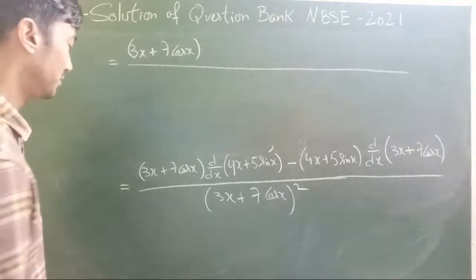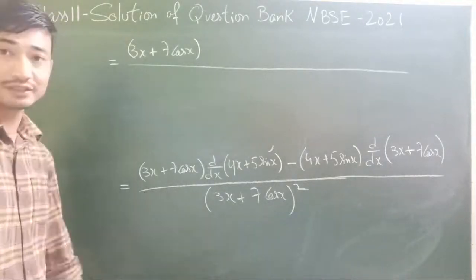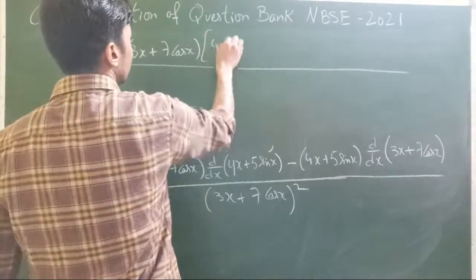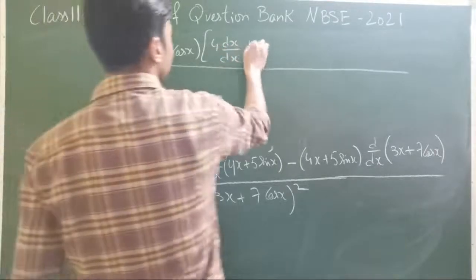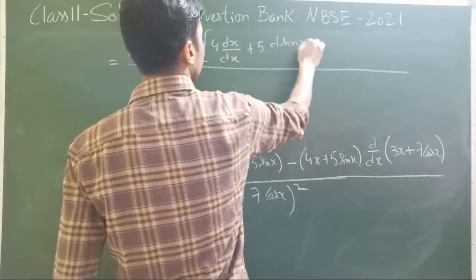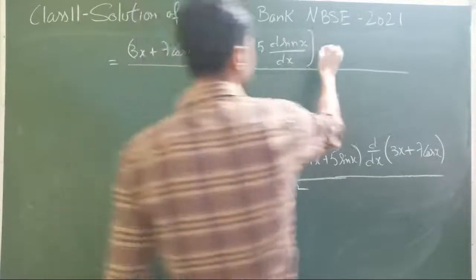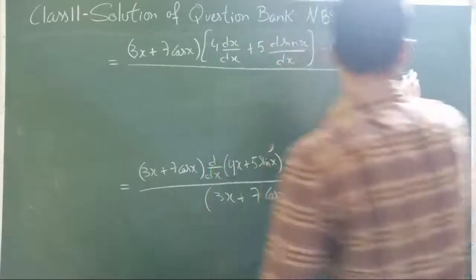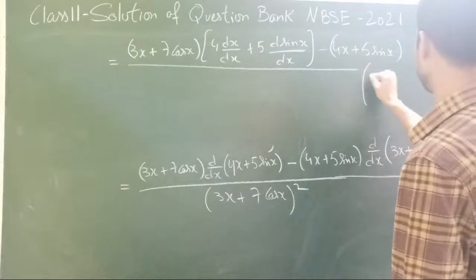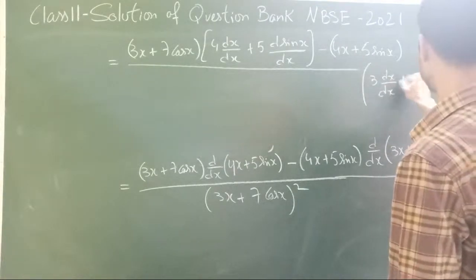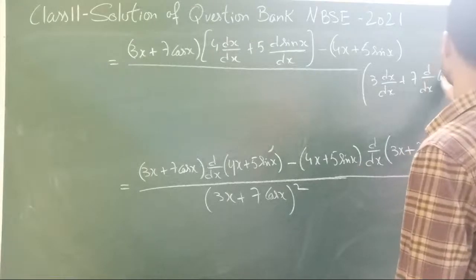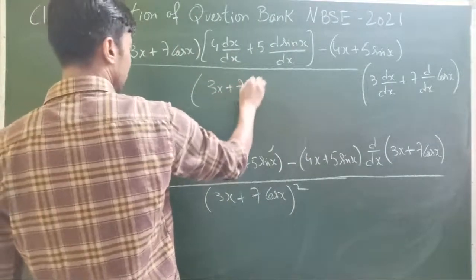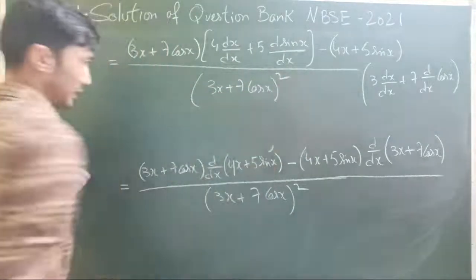Okay, so should I just differentiate stepwise? It might be lengthy for you, but since this is the first question, I'll just do it. So constants can be taken out of the derivative of x plus constants, always take them out, okay? No need to keep the constants. Minus 4x plus 5 sin x. I'll just write here 3 derivative of x with respect to x plus 7 derivative of cos x. And the numerator, of course, will be the same, 3x plus 7 cos x whole square.